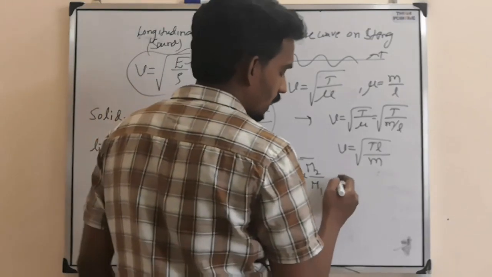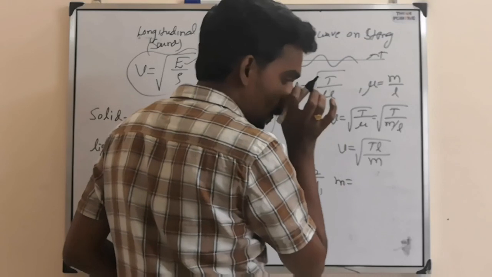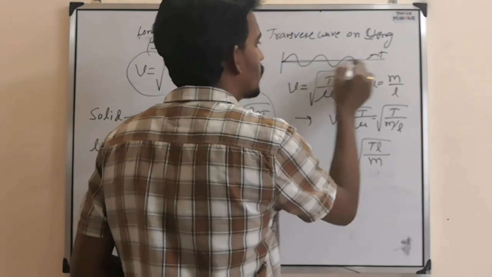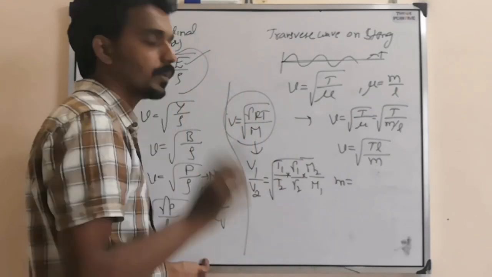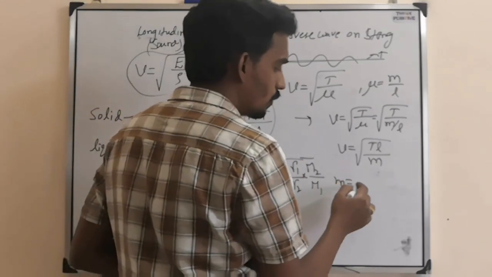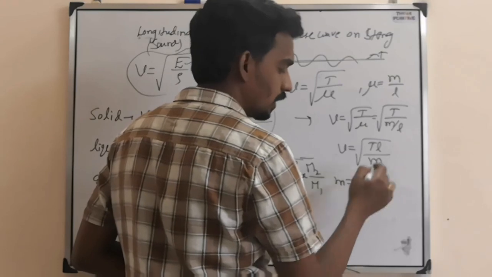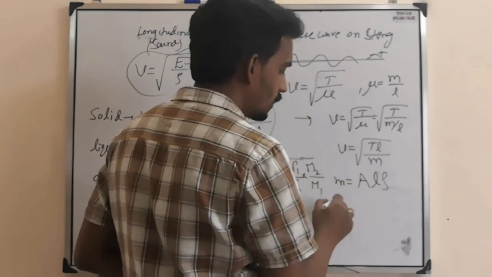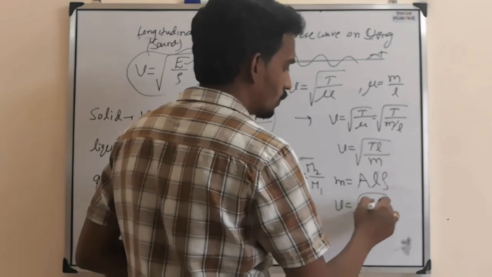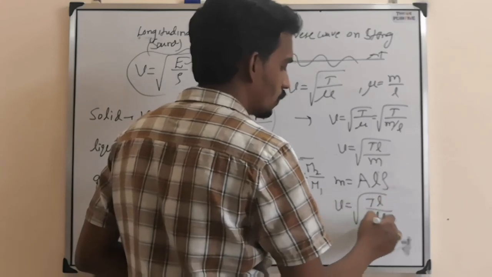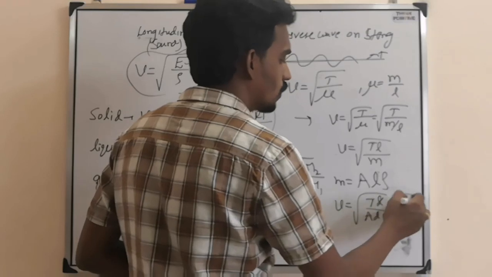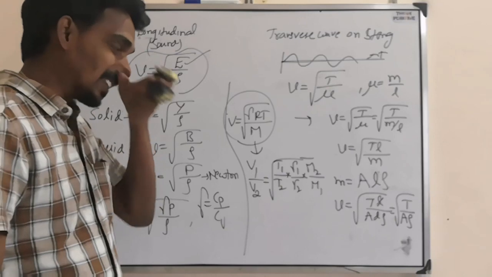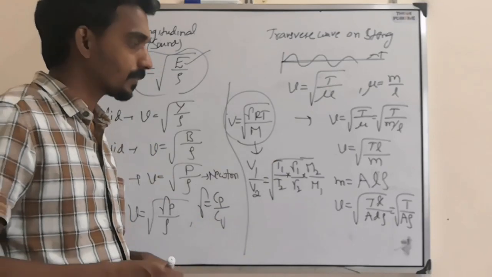But I can also write mass equal to volume into density. Volume into density, wire means what shape? Cylindrical shape. So what is the area? Volume of cylinder: area into length into density. If you substitute in this formula, under root TL by A L rho. L, L cancel. So under root T by A into rho. This way also they can give the questions.